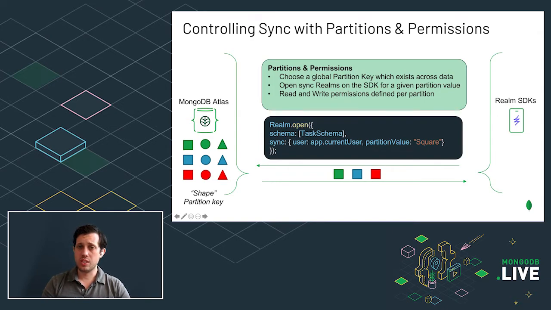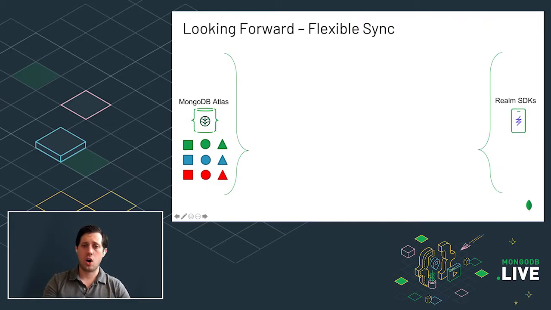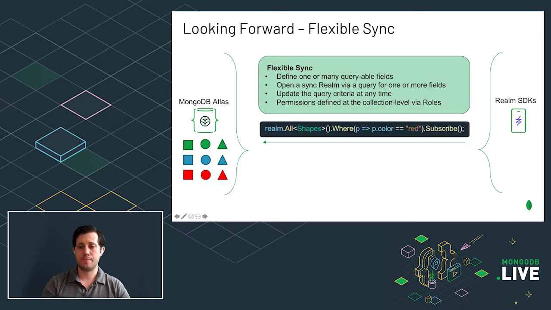Now, one of the things that we've seen is that sometimes people want a little bit more flexibility. Sometimes you want the ability to have your data defined a little bit more dynamically, or have maybe more complex relationships. Maybe your data is hierarchical in nature, or you want to query across multiple fields. So the team is actually hard at work on something we call flexible sync. This is the ability to open realms defined by a query as opposed to defined by a more static partition.